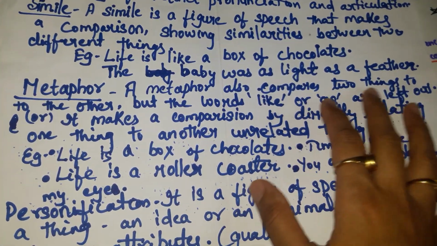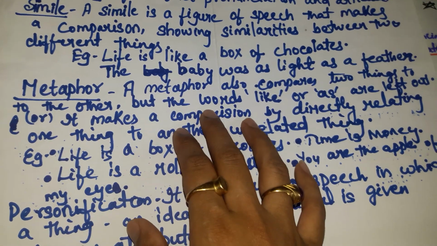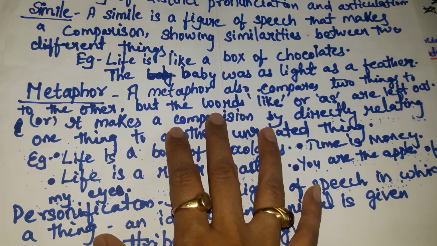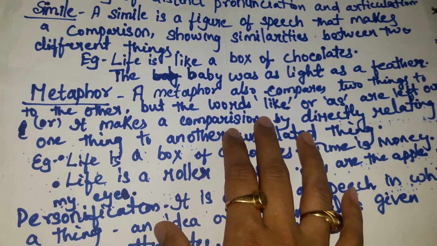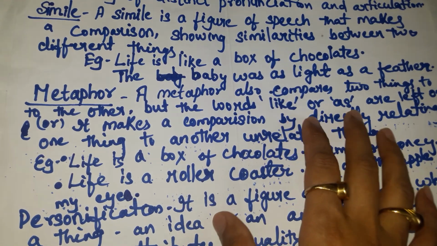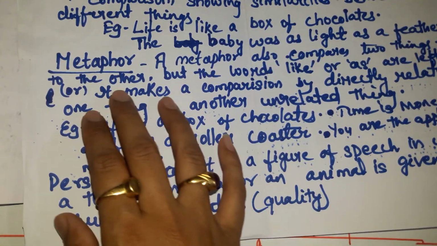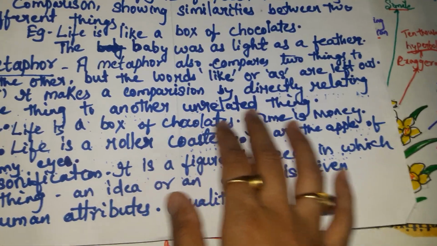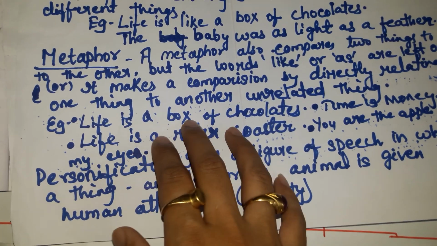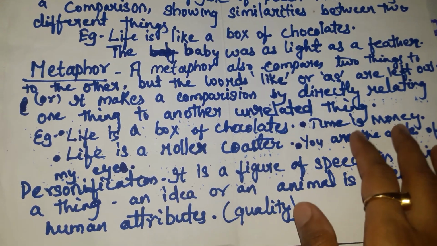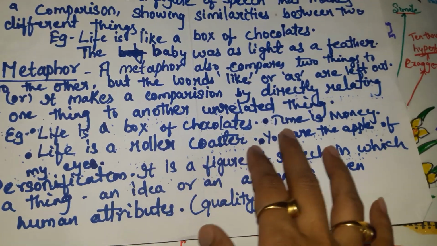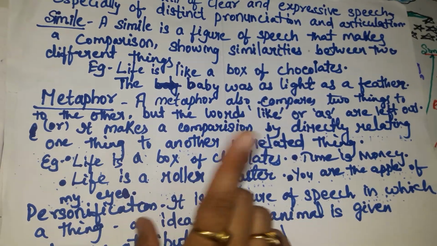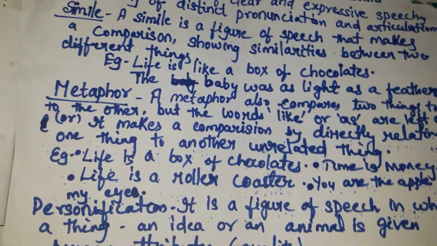Now what is metaphor? Metaphor also compares two things to each other, but the words like or as are left out. While stating a metaphor, we never use like or as. They are directly implied. It makes a comparison by directly relating one thing to another unrelated thing, like life is a box of chocolates, time is money, life is a roller coaster, you are the apple of my eye. So here like or as is not used, it is directly implied.